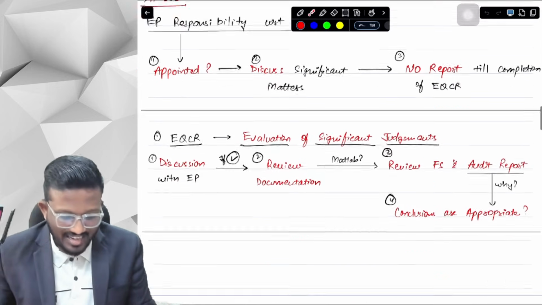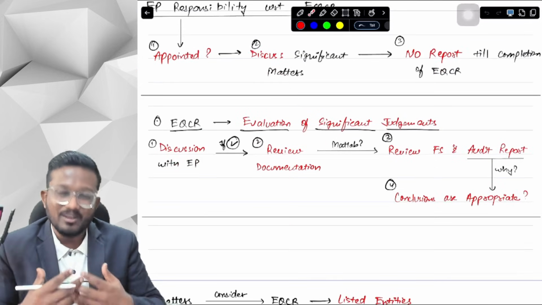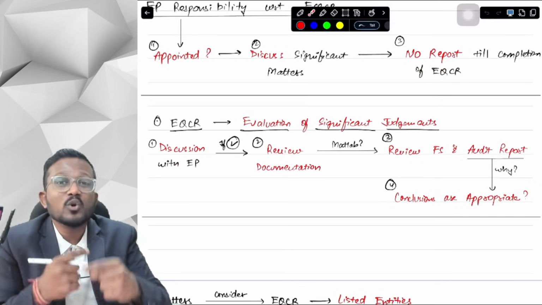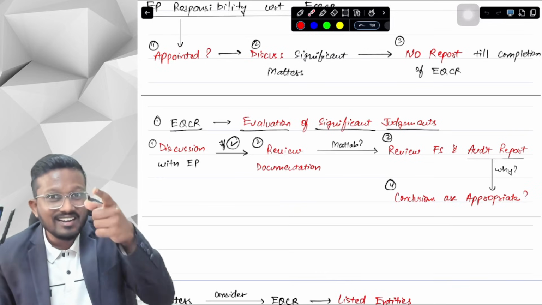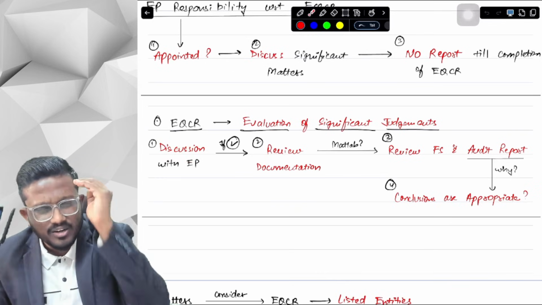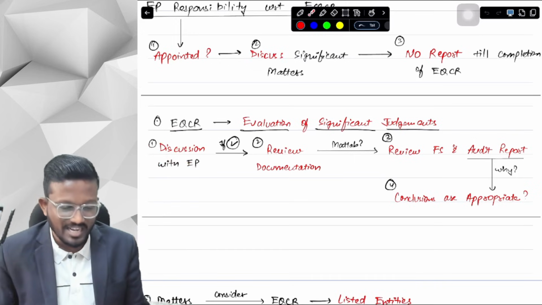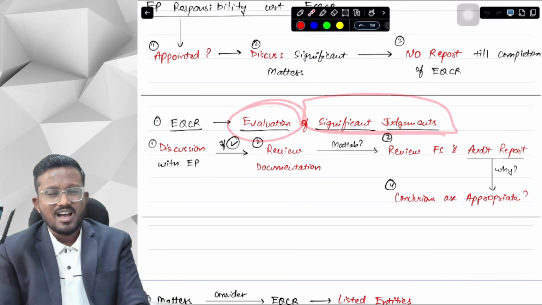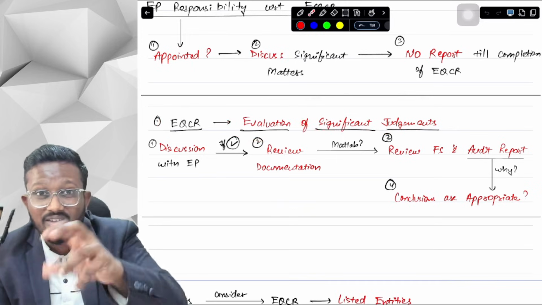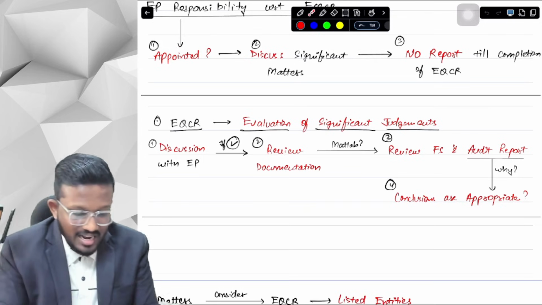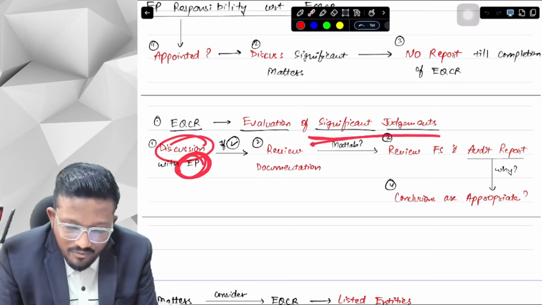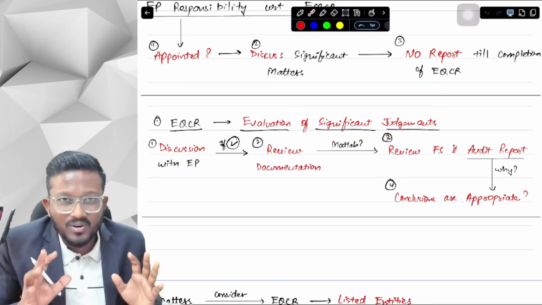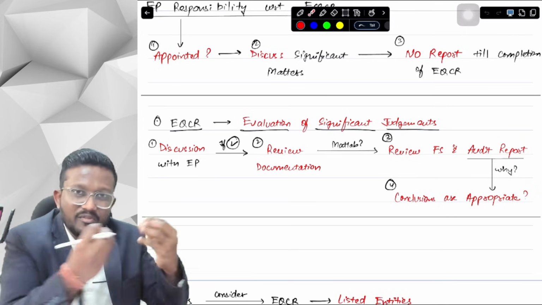Okay? Yes, sir. Next, the most important work of an EQCR is to review your significant judgments. I told you, right? He doesn't have to review the whole audit. He just has to review the significant judgments that are made by the engagement team. So the EQCR will do an evaluation of significant judgments. Now here, what things will he have to consider while evaluating the significant judgments? First of all, discussion with the engagement partner. The significant judgments, since they are significant, have been made by the engagement partner only. So let's discuss with the engagement partner what significant judgments he has made.